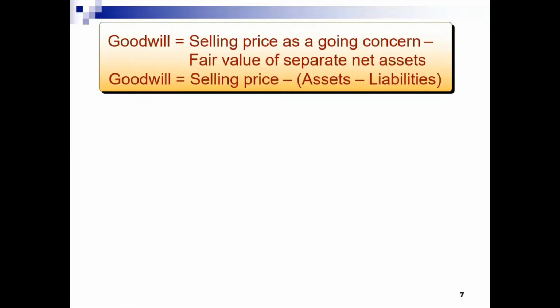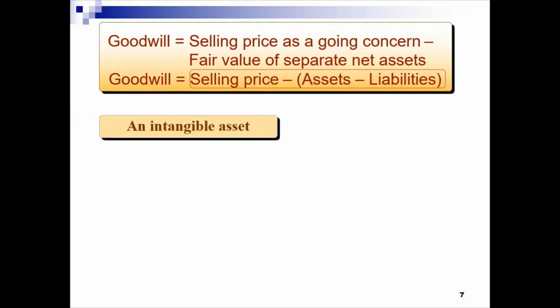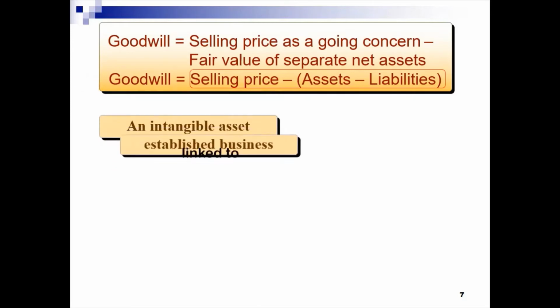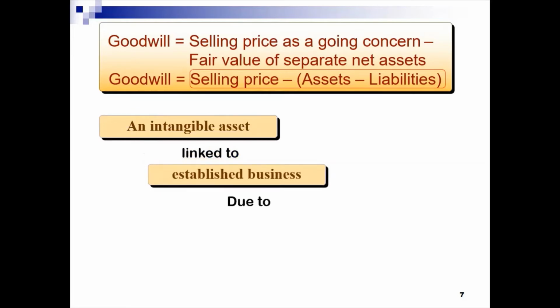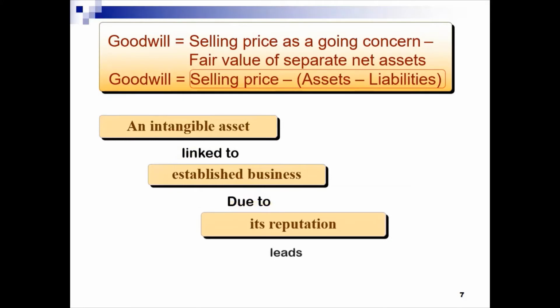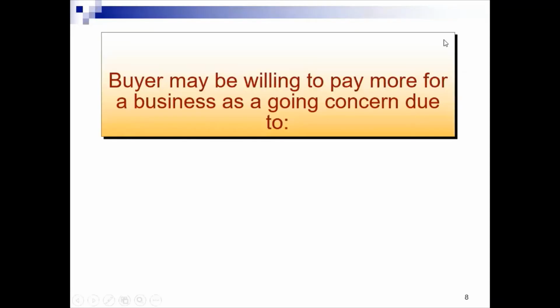In essence, goodwill is the selling price of the business or going concern minus net assets, which are assets minus liabilities. Take this summary: goodwill is an intangible asset, linked to an established business, and it is due to the reputation of such business, which leads to the business making more profit.